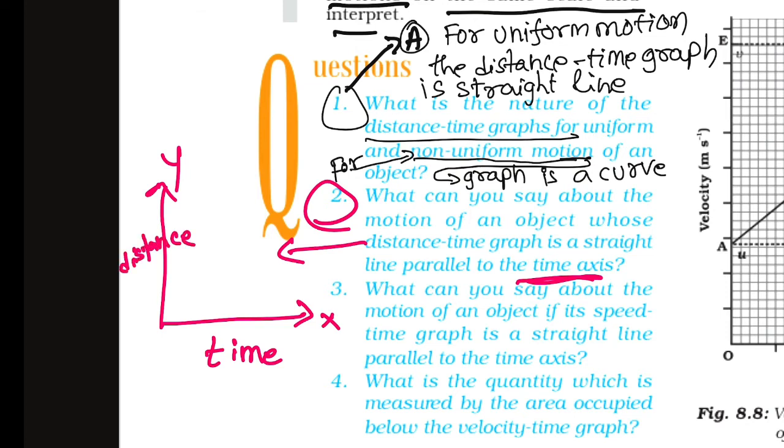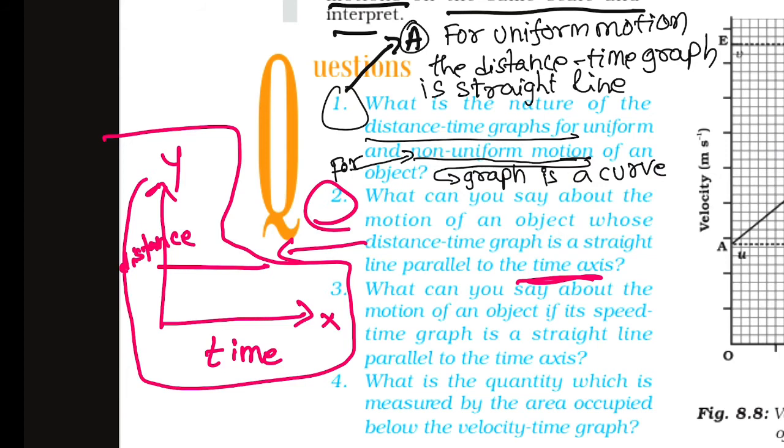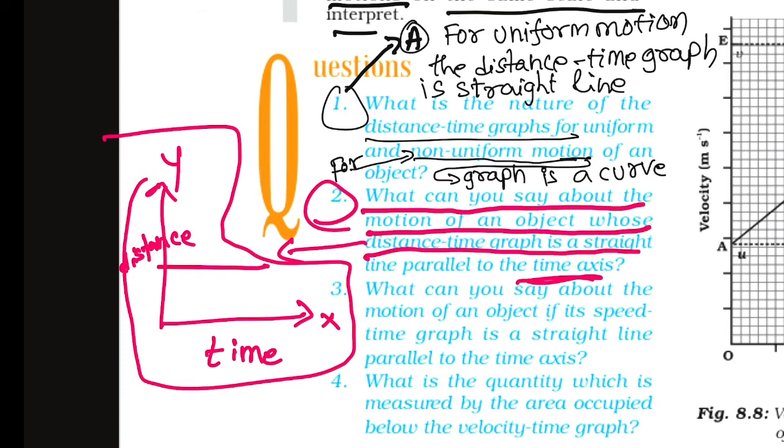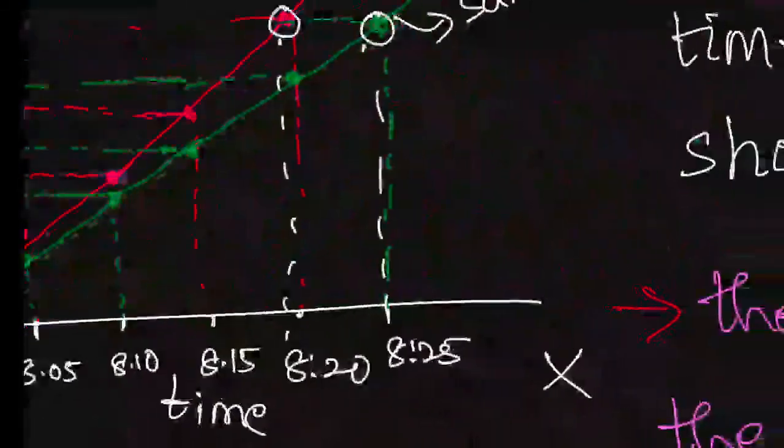According to the question, this is the graph.